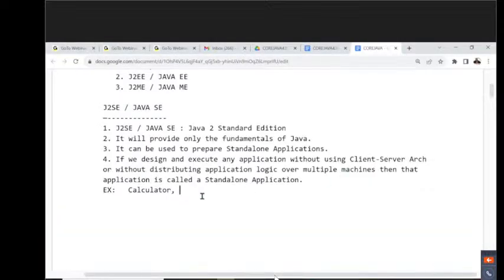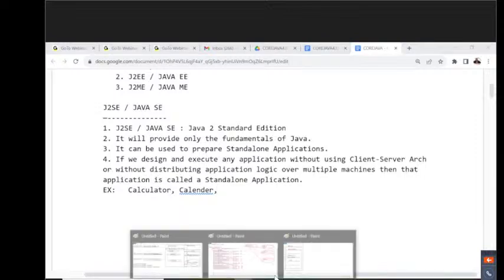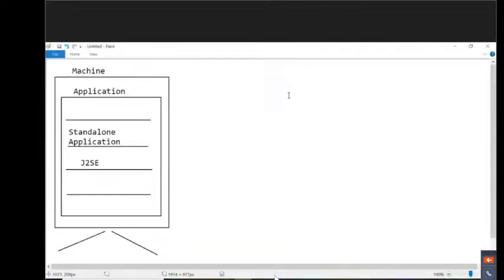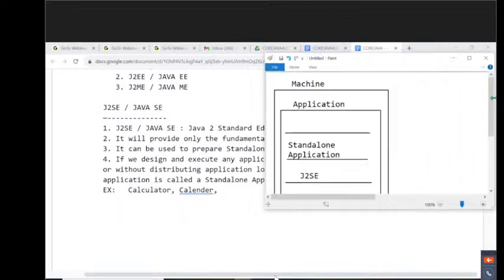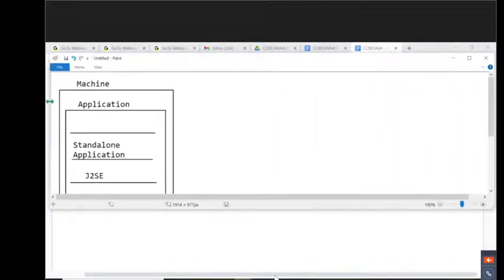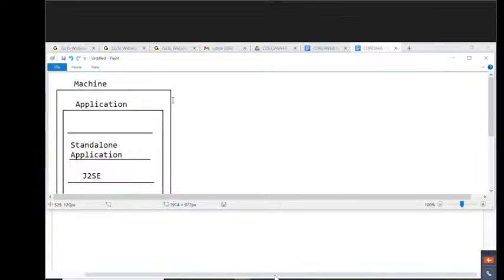So this is an example of a standalone application. Next one, at present I'm preparing these diagrams through a separate application. This application's name is Paint, for example. Paint is also an application here.